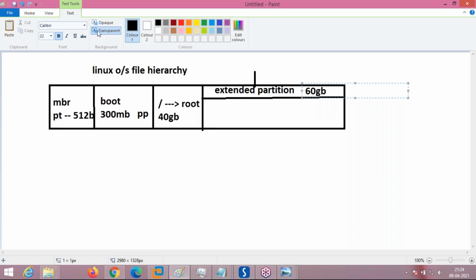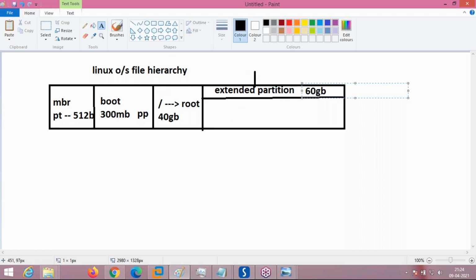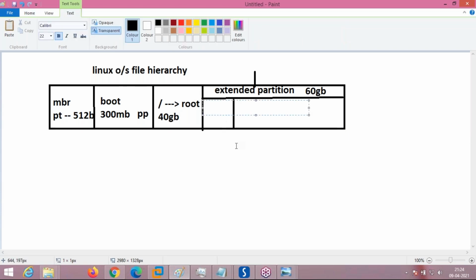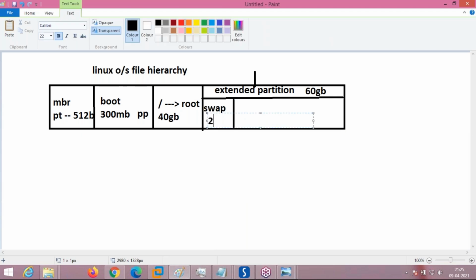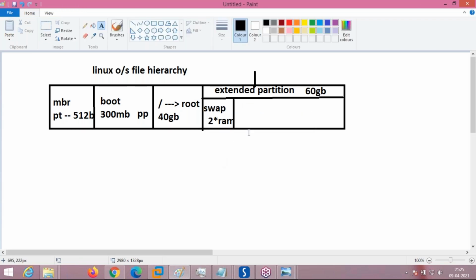In this extended partition, we can create other partitions also. First thing, you can create swap. Here I am going to create swap, which is like virtual memory in Windows. You know, Windows virtual memory is called swap here in Linux. What is the size of swap? The recommended size is 2 times RAM, the RAM size of the system.